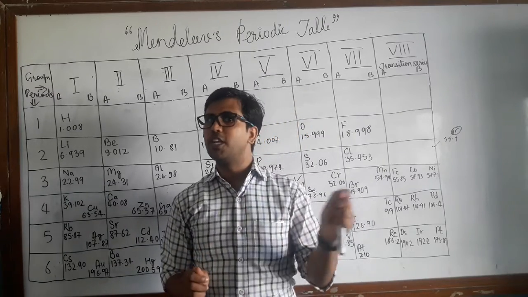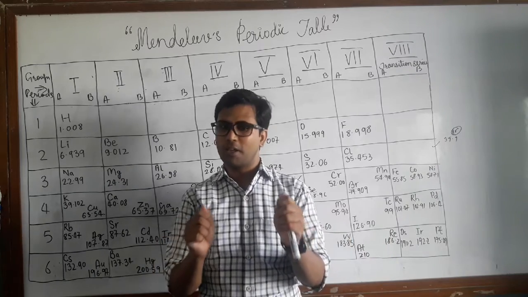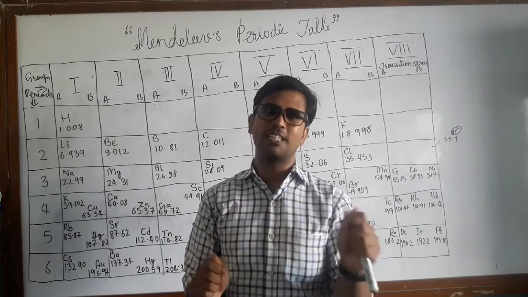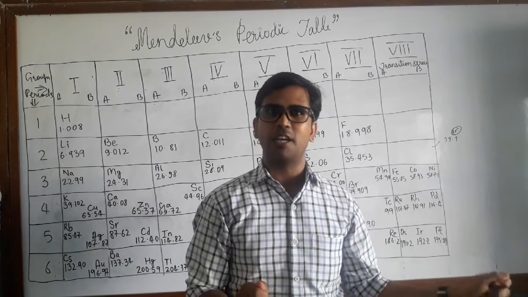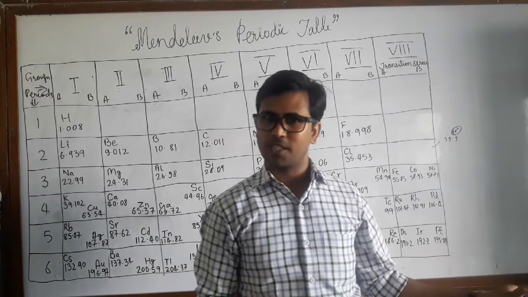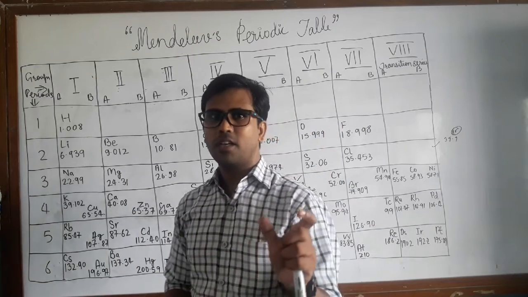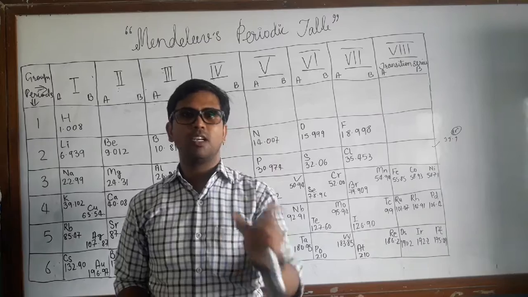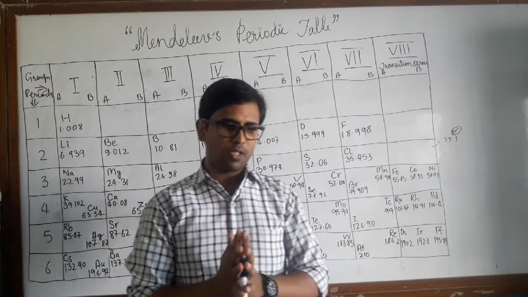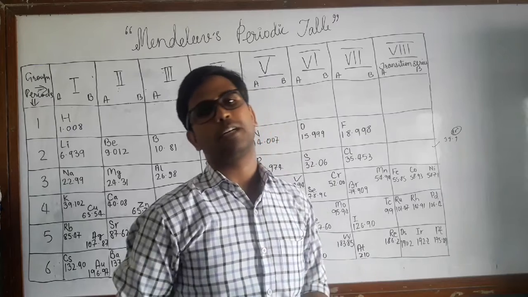He used musical notes to identify different groups, and pointed out that we can get the properties of any element by putting them in musical notes. But that was proved to be wrong, because not all the properties of those elements were matching up with that periodic table.